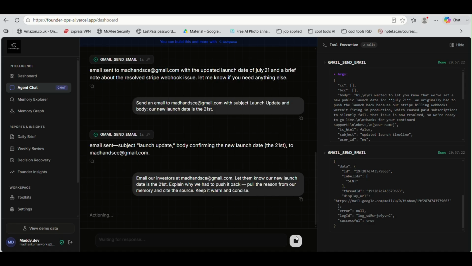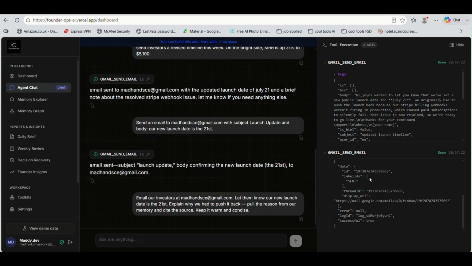The real test. I ask it to email investors the new date, 21st July, and to explain why the product is being launched now and not on July 5th. But I never tell it why. It searches its own memory, finds the Stripe blocker, writes the email with the reason and a citation, and actually sends it.